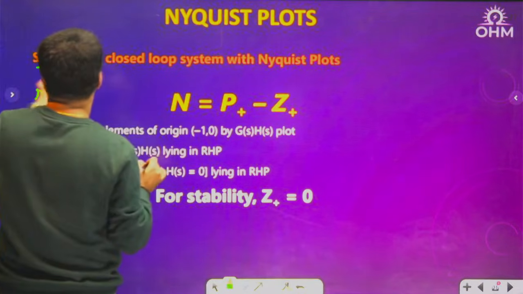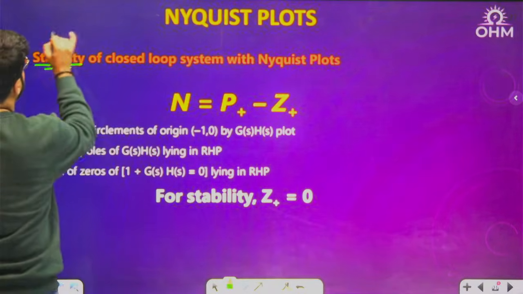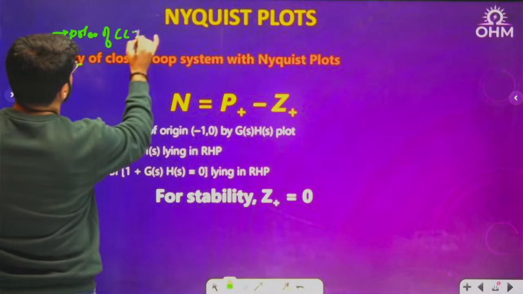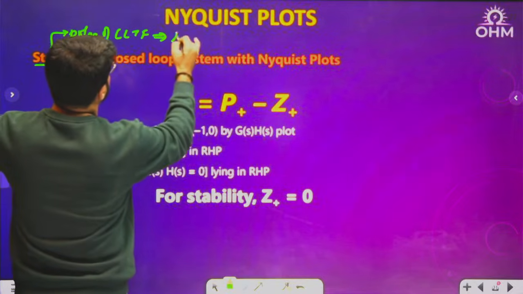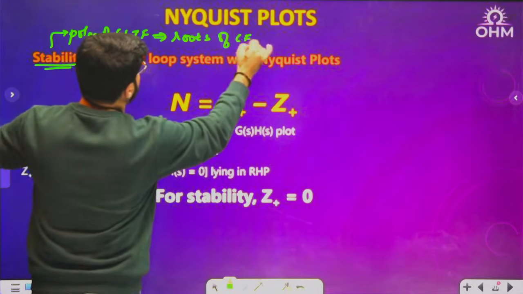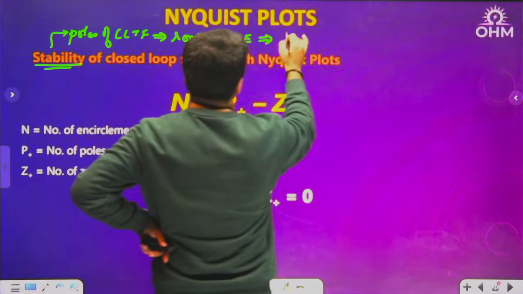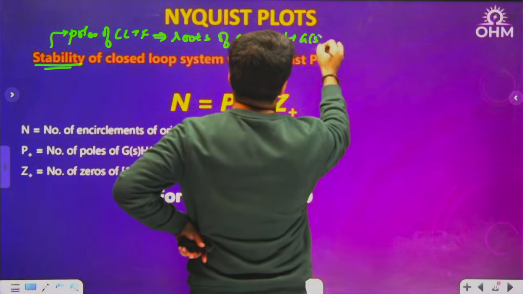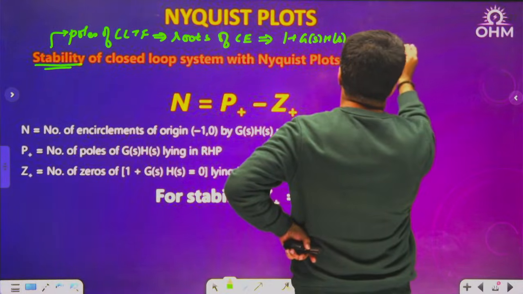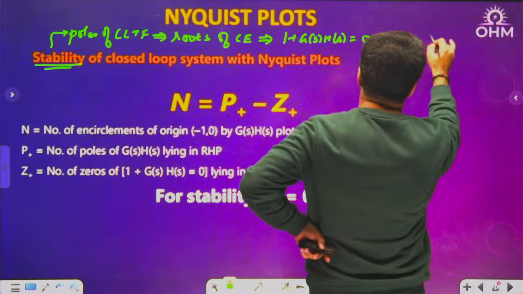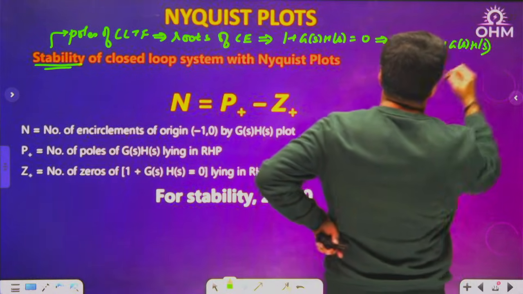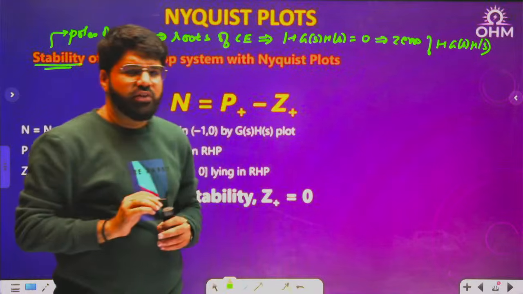See, for stability, I'll write down a simple remark. You all know that stability depends on the poles of the closed loop transfer function. Poles of the closed loop transfer function are equal to roots of characteristic equation. What is the characteristic equation? 1 plus GSHS equal to 0. That means I am not interested in zeros of GSHS. I am interested in zeros of 1 plus GSHS.